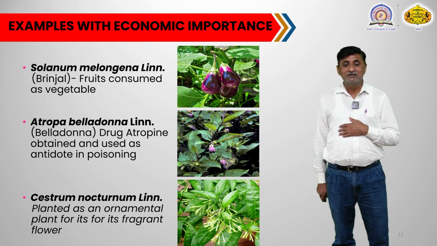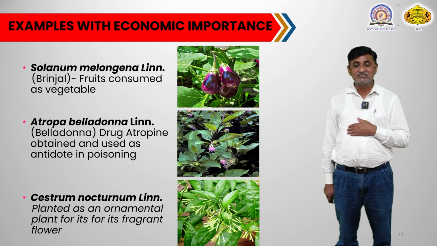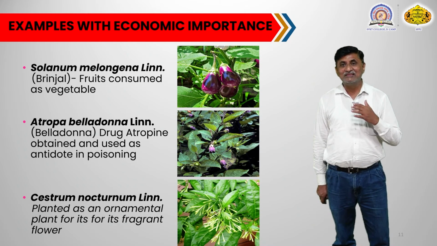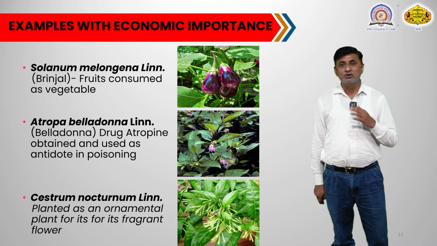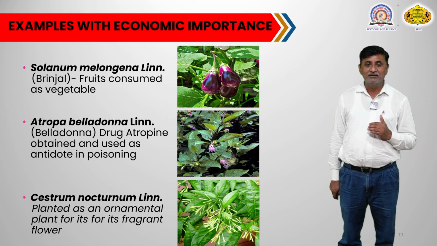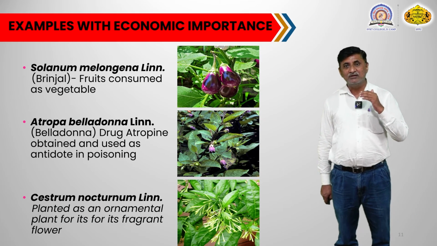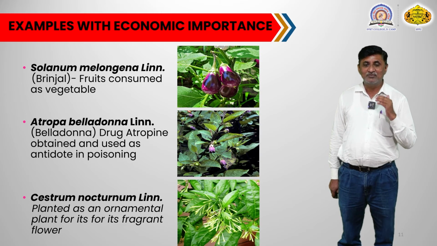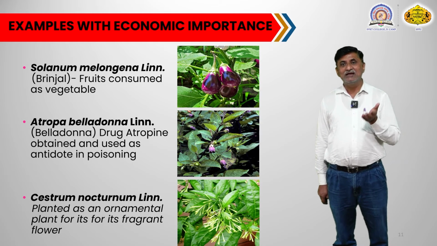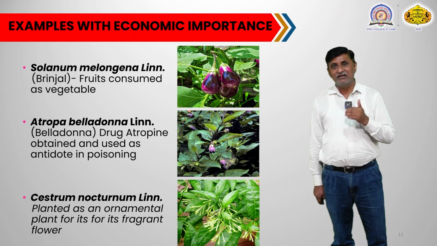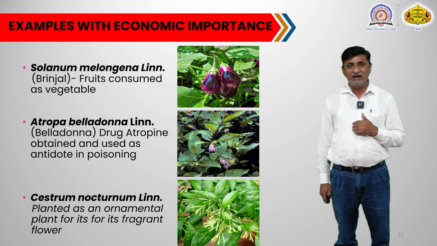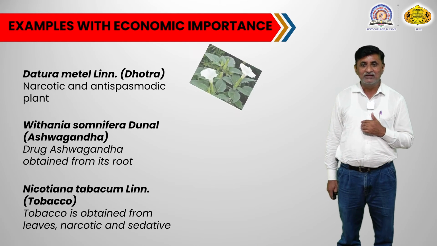Then the next plant is named Cestrum nocturnum. Commonly this plant is called the Ratrani plant, and this is an ornamental plant. Because of its fragrant flowers, this plant is planted in gardens, and that's why it is one of the ornamental plants belonging to this particular family.